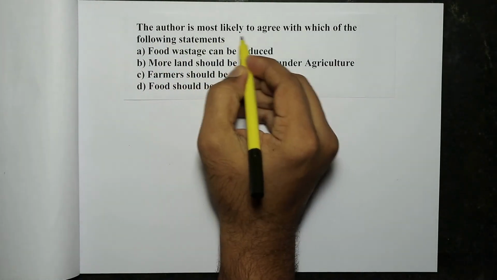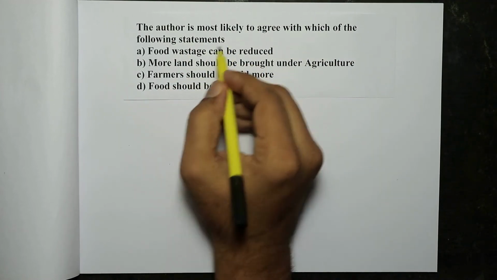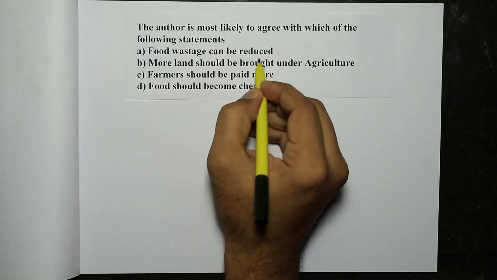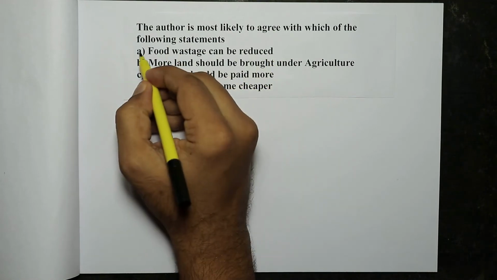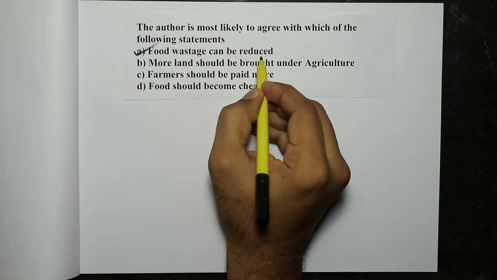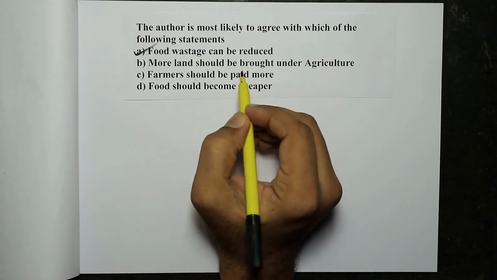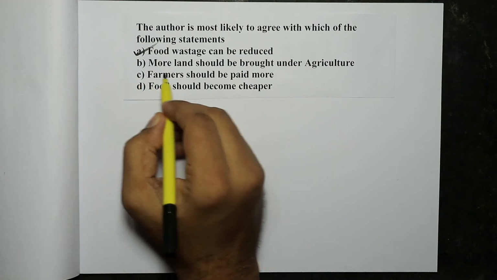The author is most likely to agree with which of the following statements? Look at option A. Food waste can be reduced. That is the right answer. That is, the author frequently says that food waste can be reduced, and he also says that the food waste must be reduced also.